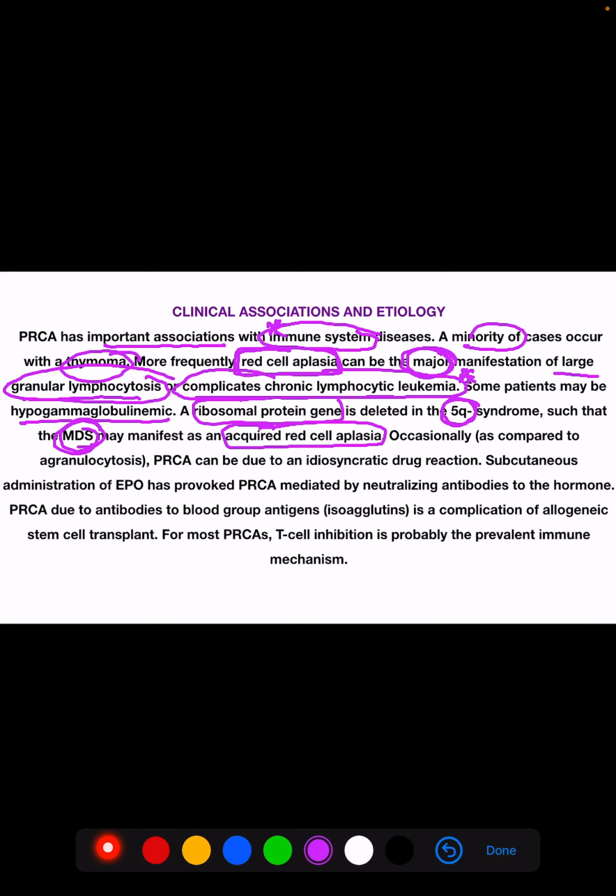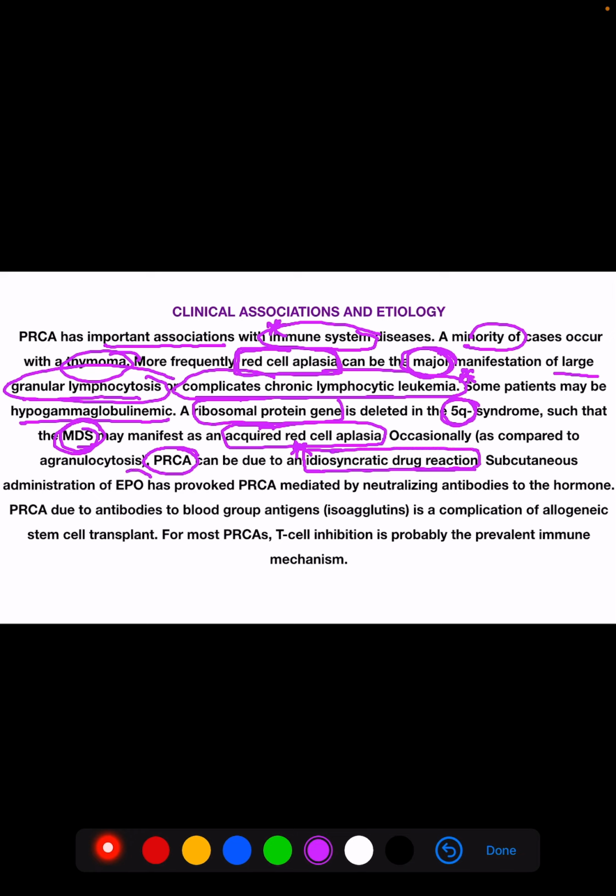Occasionally, as with agranulocytosis, pure red cell aplasia can also be due to an idiosyncratic drug reaction.